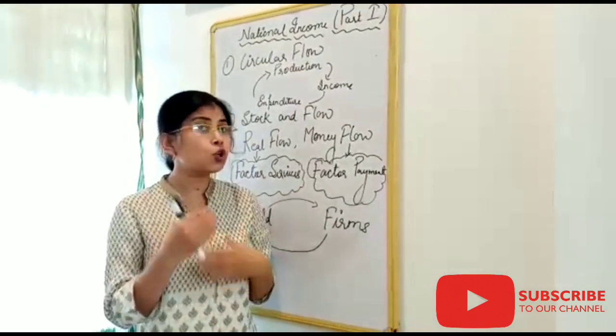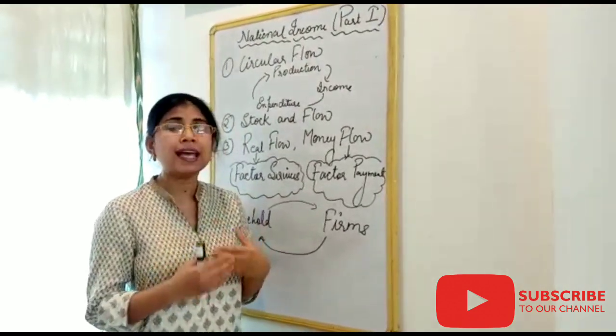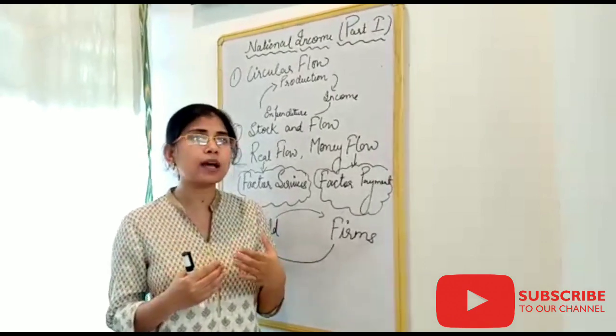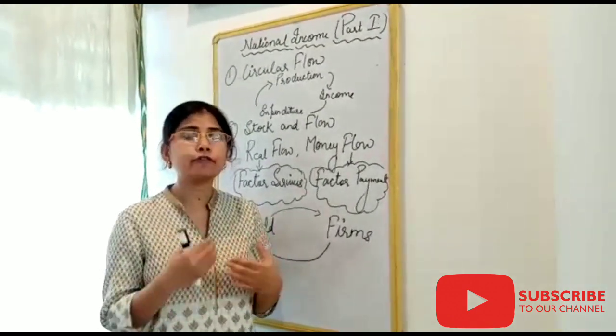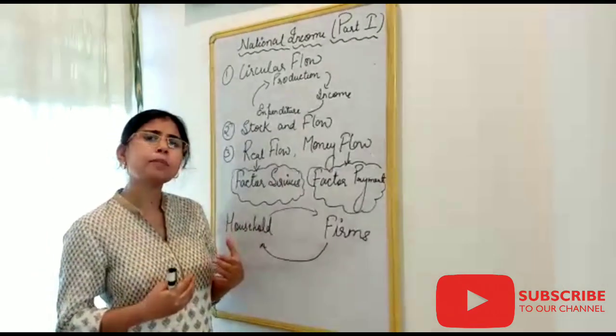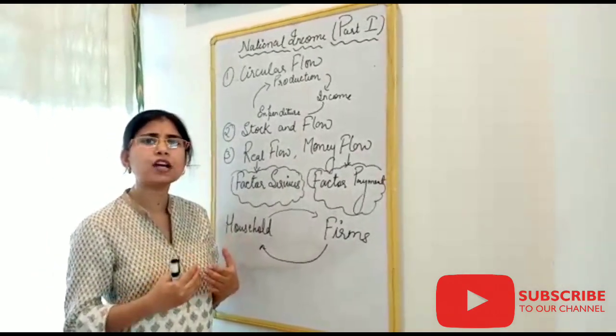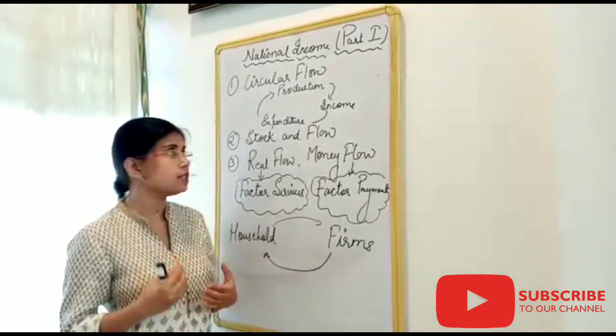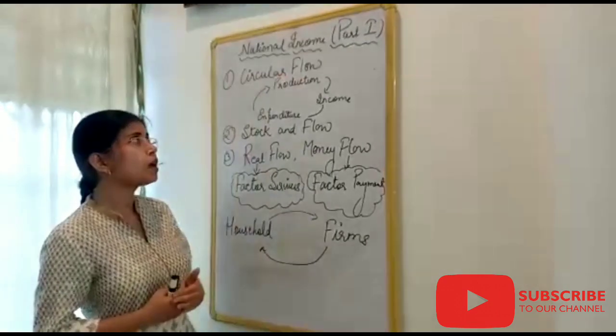That means it goes on and on in an economy. That is the endless flow, which is why it is known as circular flow. In this video, we will try to cover some of the basic concepts of national income. So the very first is circular flow.